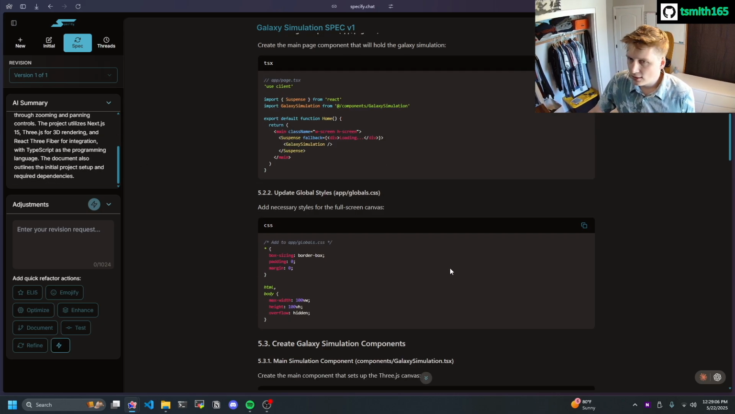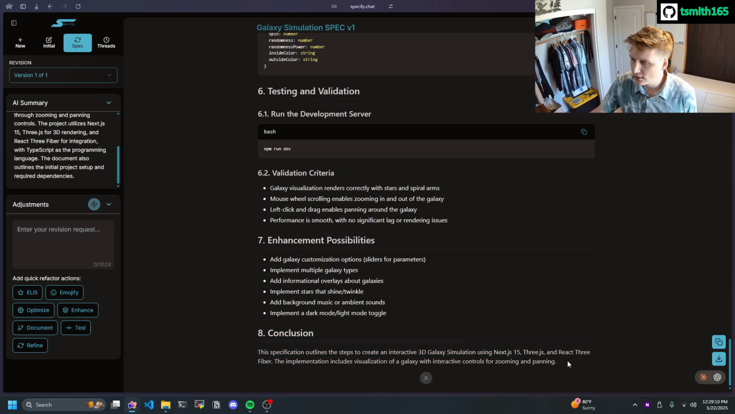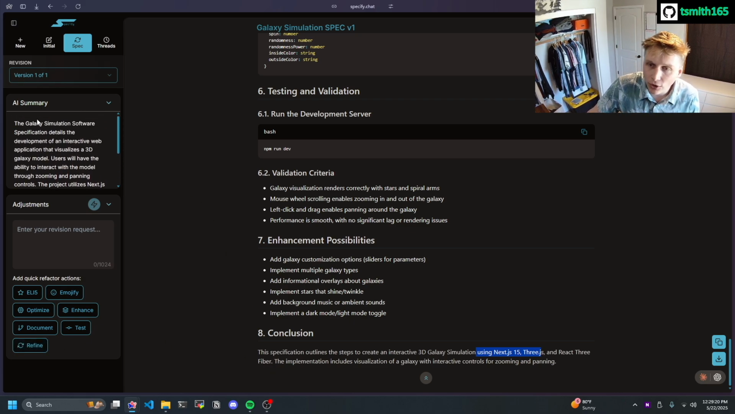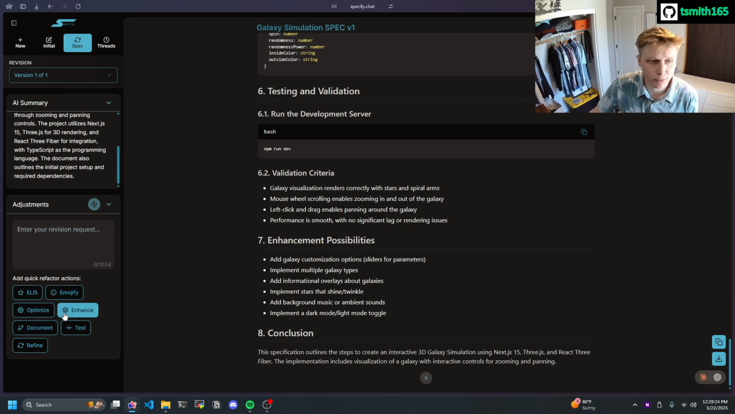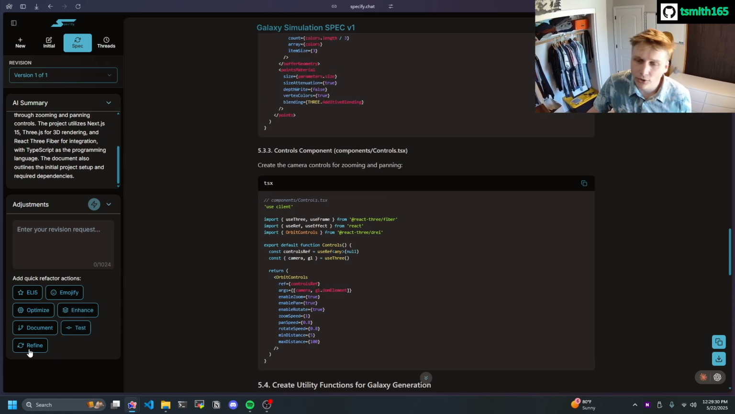So you can see, I think it should be almost done here. Yeah, so we got the conclusion. This specification outlines the steps to create an interactive 3D galaxy simulation using Next.js 15, Three.js, and React Three Fiber. You can see here we got our summary. And here it generated multiple quick refactor actions that we could use in order to generate a new revision of this spec, but refactored in one of these ways.